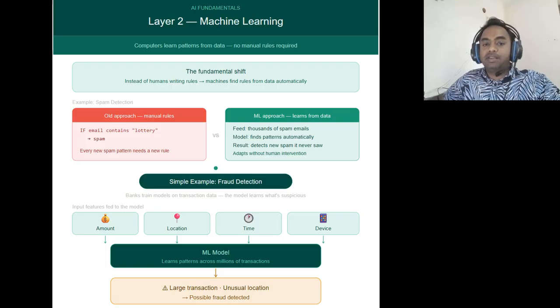A simple example is fraud detection. Banks train models using data like transaction amount, location, time, and device. The model learns patterns like a large transaction from an unusual location is possibly a fraud.